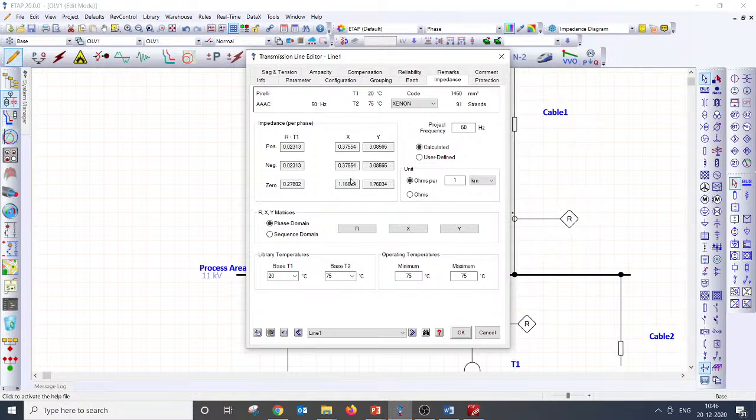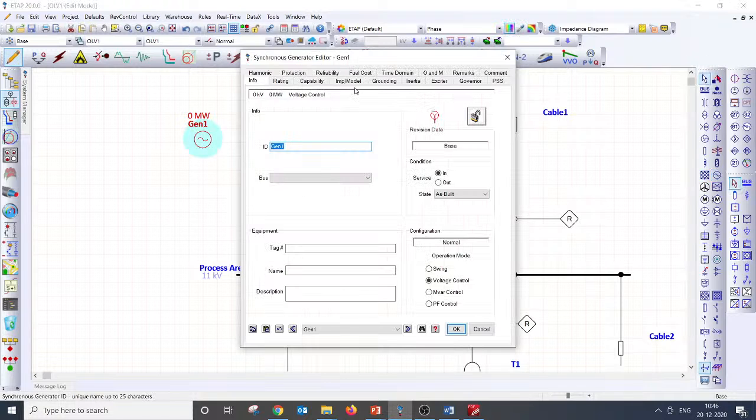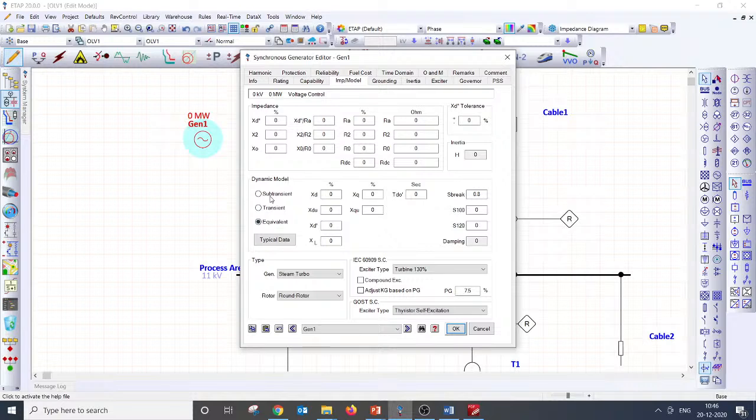It's understood. Similarly, even if you take a generator, you can refer to the generator as well. If we look at the impedance, X3 double dash is not equal to X2, which is not equal to X0.